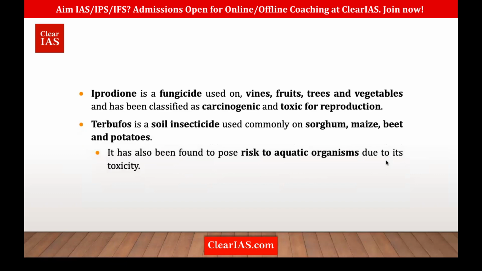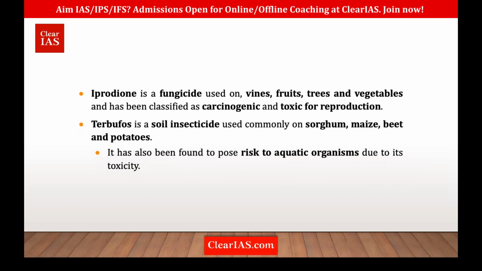Then we have terbufos. It is a soil insecticide, used in sorghum, maize, beet, and potatoes. And whenever it is a soil insecticide, what will happen? Whenever we use water or whenever there is rain, it will leach out into the nearest aquatic water bodies, right?